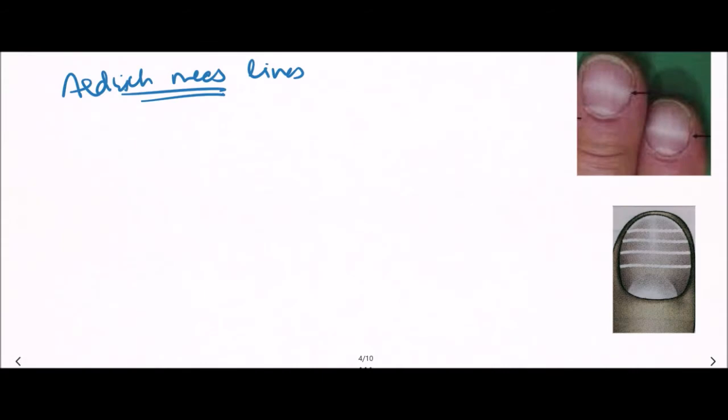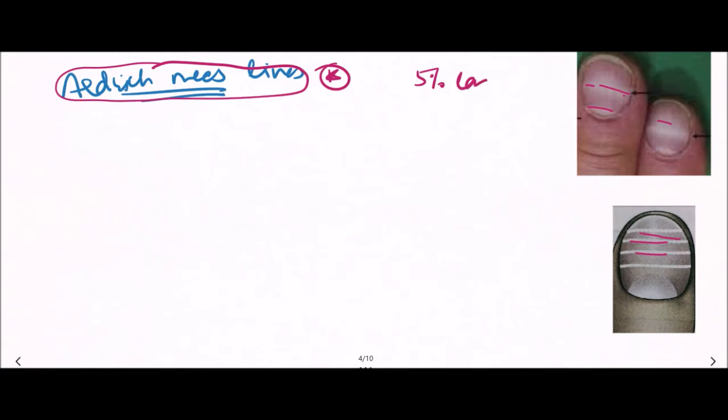These are multiple transverse, 1 to 2 mm white striations in the fingernails. So these are the multiple transverse white striations in the fingernails. These are known as Aldrich-Mees lines. This is an important finding in arsenic poisoning, but it is only seen in 5% of cases. So these are the lines which are characteristic of arsenic poisoning.